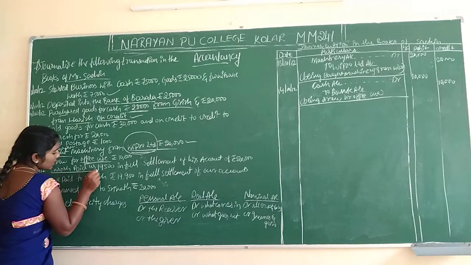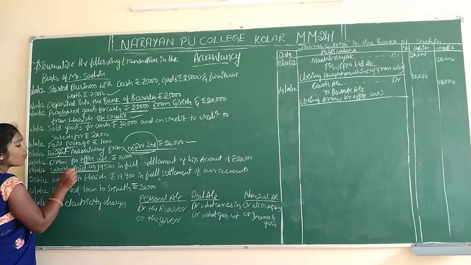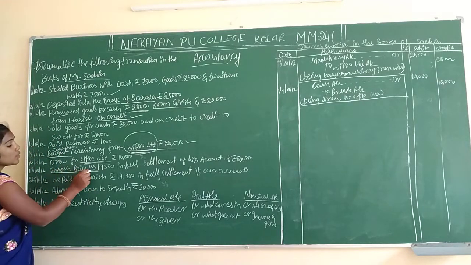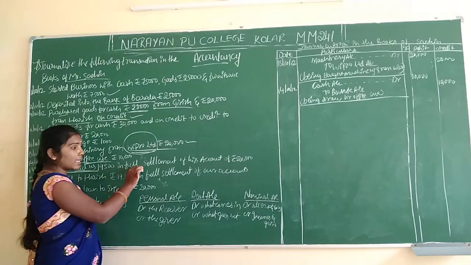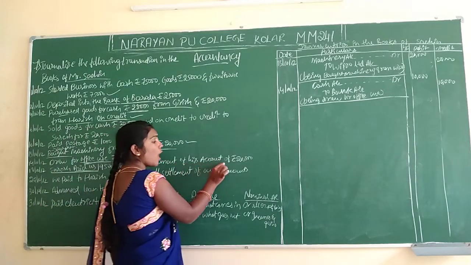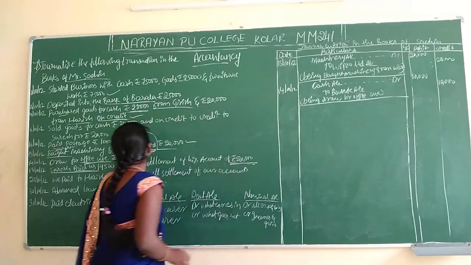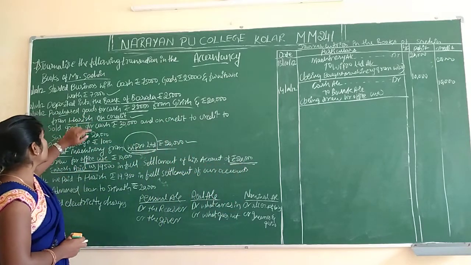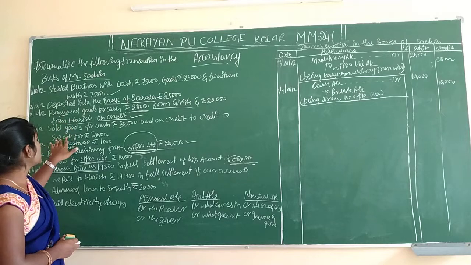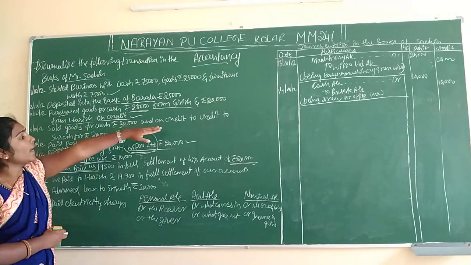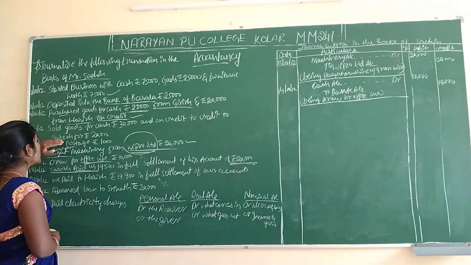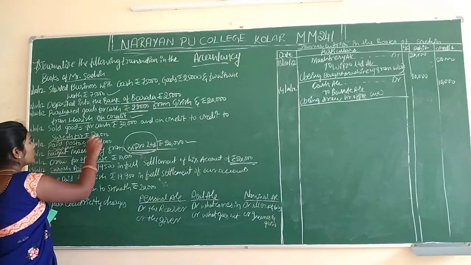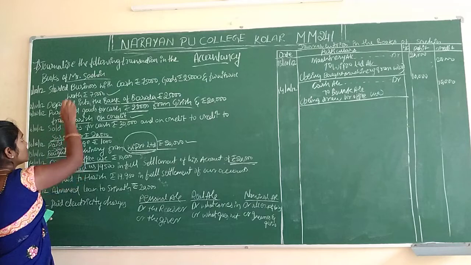And the next entry is Suresh paid us. Understand this sentence? Suresh paid us rupees 19,500 in full settlement of his account rupees 20,000. Here Suresh didn't pay immediately.